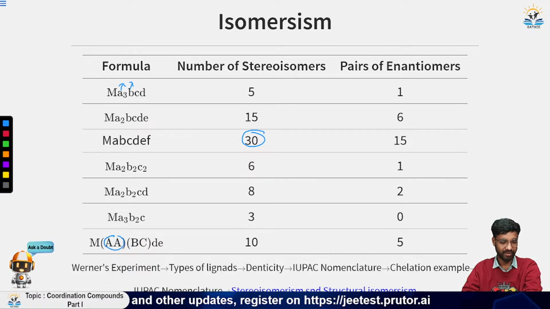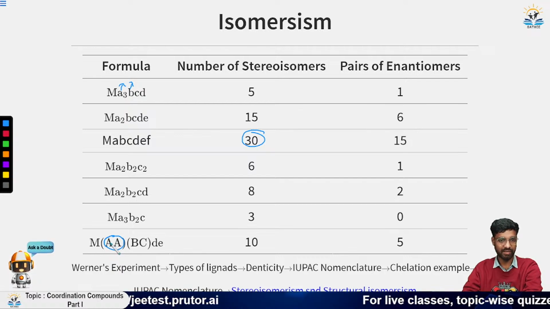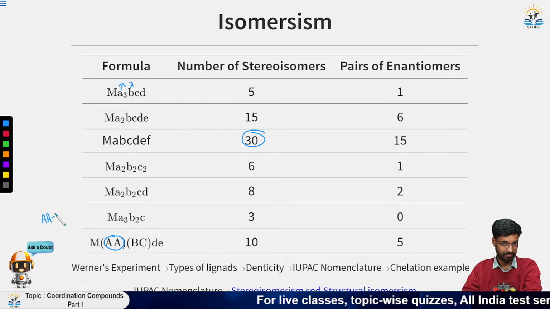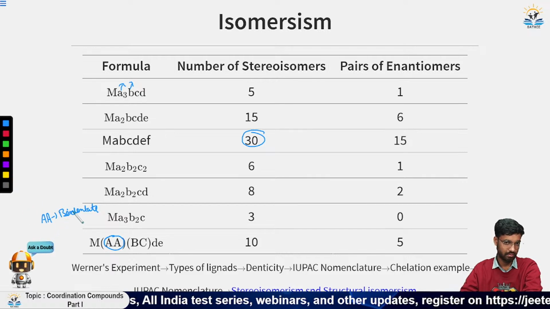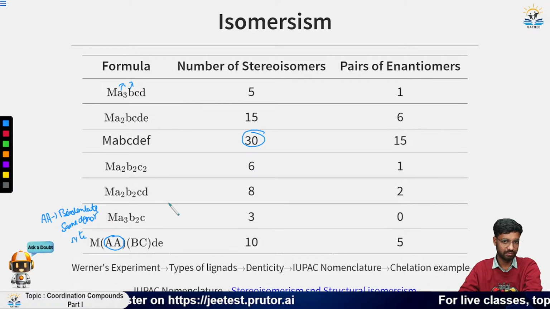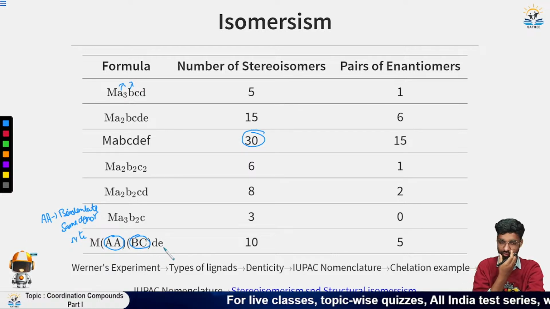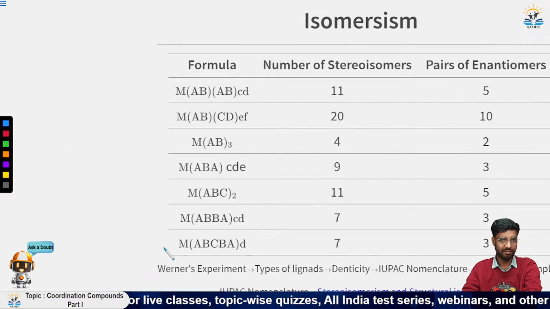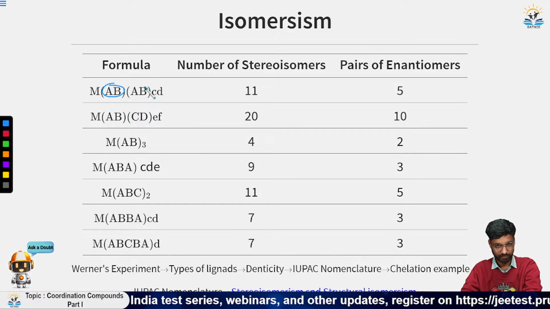Then we have a bidentate ligand where both donor sites are the same, AA. This is the example of a bidentate ligand where the donor sites are different, B and C. So you must have understood the logic behind it. Similarly, we have AB, which is one ligand having two donor sites that are different.